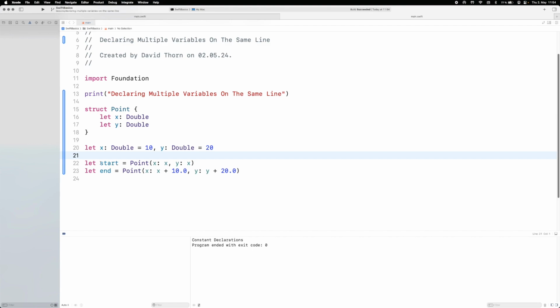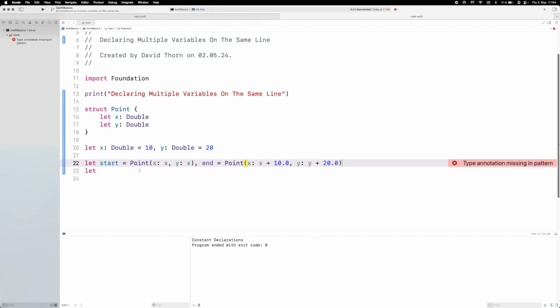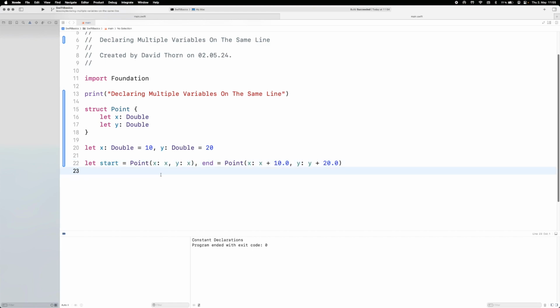Now we are making let start is equal to point here, and we can continue to do this, and rather than just rewriting this, we can copy it as well. And as you can see, we can define these things all on the same line as well, as long as each variable declaration and initialization is all on the same line.